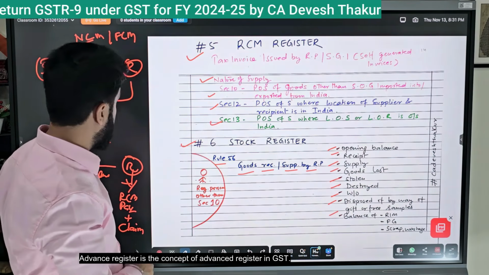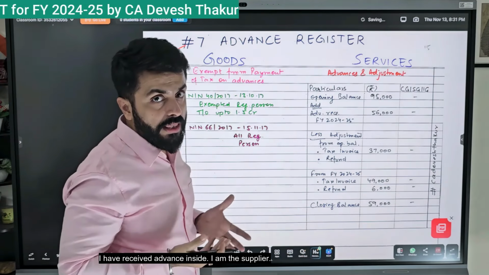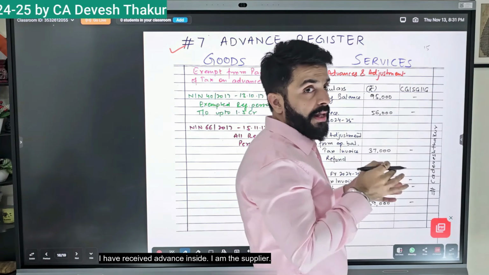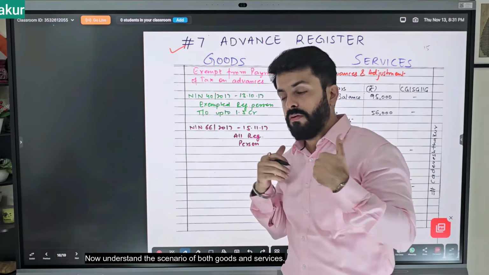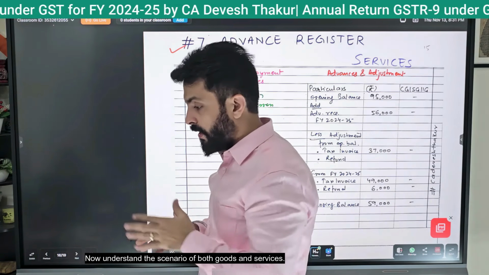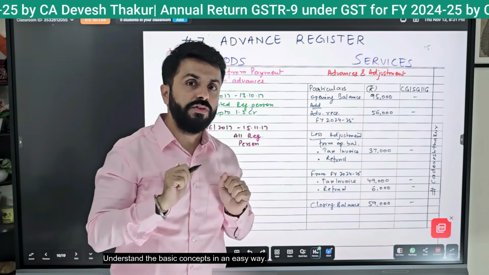It must be maintained. The advance register is the concept of an advance register in GST. I have received an advance. I am the supplier. I had to give goods or services. Some receipt of advance has come to me. Now understand the scenario of both goods and services. A lot of people are confused. Understand the basic concepts in an easy way.